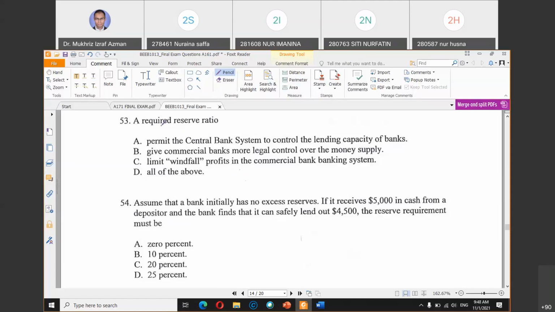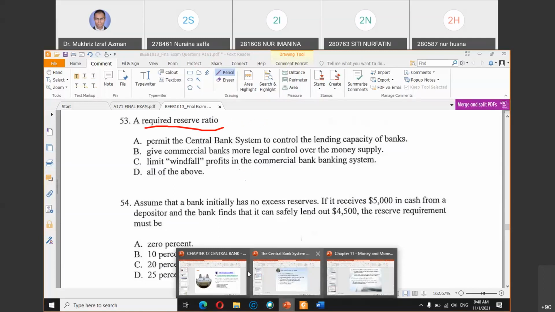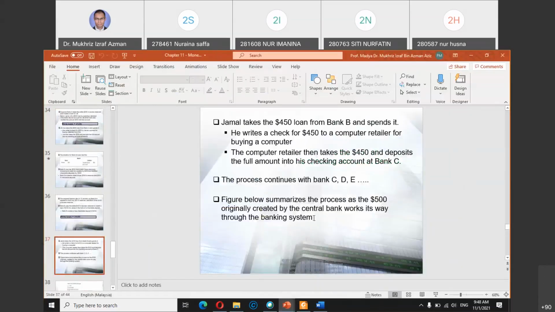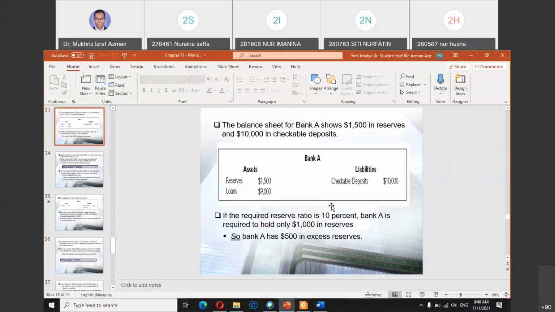A ratio means how much money that the commercial bank needs to put into the central bank. If you recall from this slide here, if the reserve is increased, meaning less money can be given out as loan.